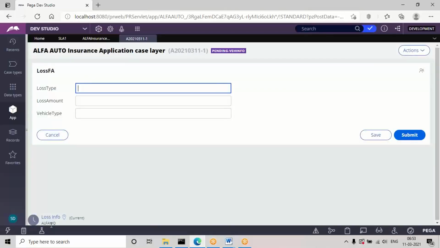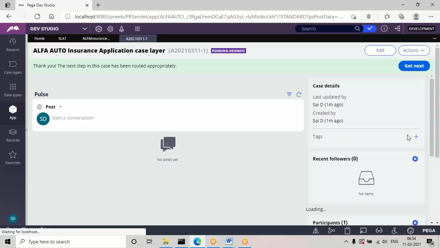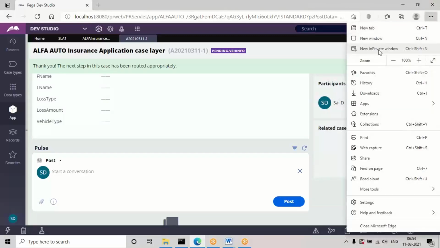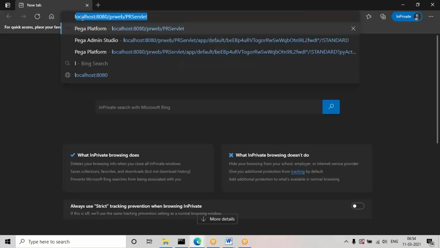So it is transferred to the work queue, right? In the footer you can check to which operator it is assigned, to the work queue or to the user work queue. As of now, just submit. Then again the task will be transferred based on this approval assignment. Okay, now access from a new session. Try to log into a new session.